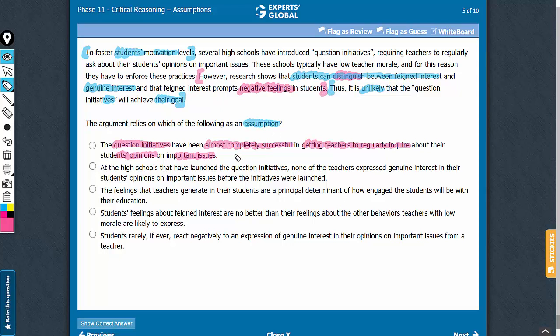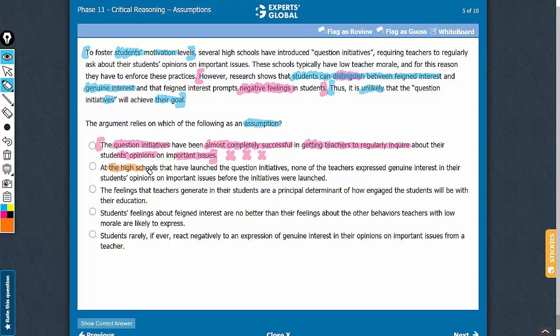So answer choice A has no bearing on the conclusion, and it is not something that must be true for the argument to hold ground. Besides, come to think of it, this answer choice, if anything, tells something positive about the initiatives, and if anything, only marginally strengthens the likelihood of the success of the plan rather than indicating a failure of the plan. So answer choice A marginally weakens the conclusion and therefore can never be an assumption. An assumption always strengthens the conclusion.